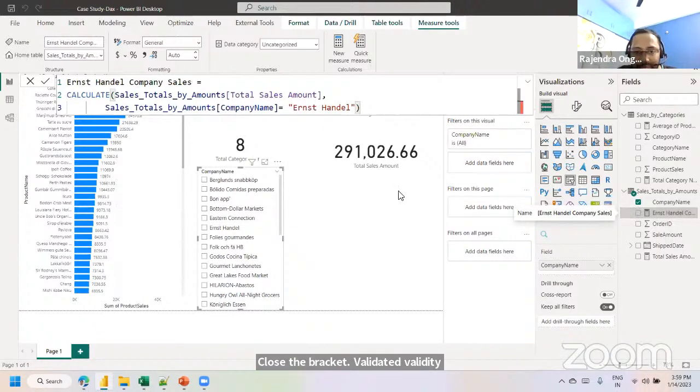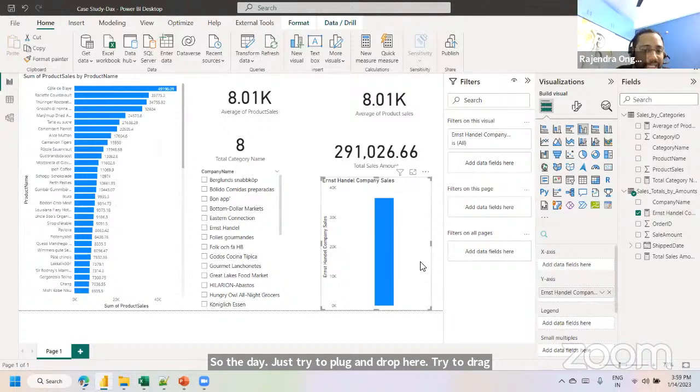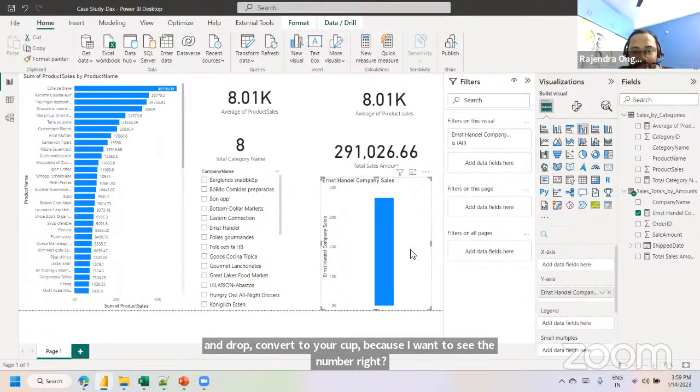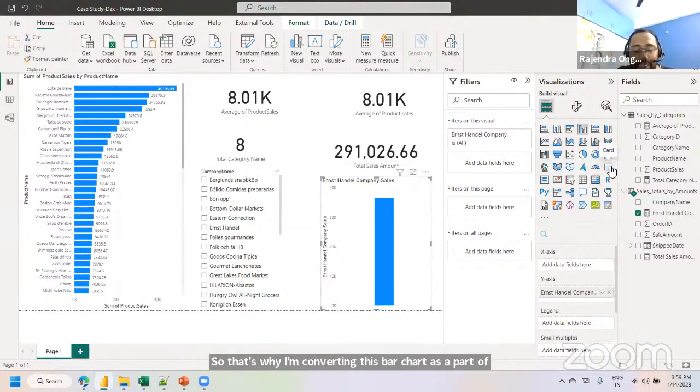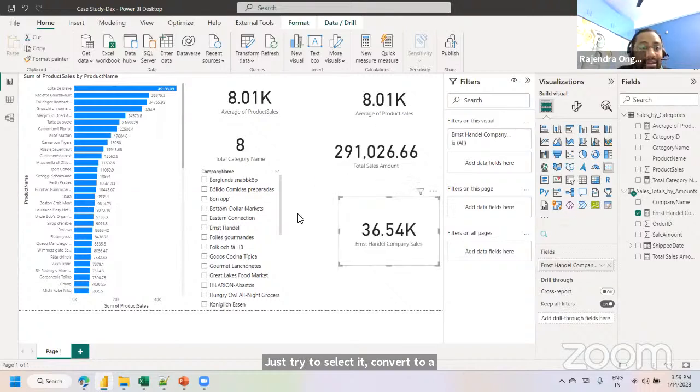So the name, just try to drag and drop here. Try to drag and drop. Convert to a card, because I want to see the number, right? So that's why I'm converting this bar chart to a card visualization. Just select it, convert to a card, so that it's a dedicated measure for this particular company name.